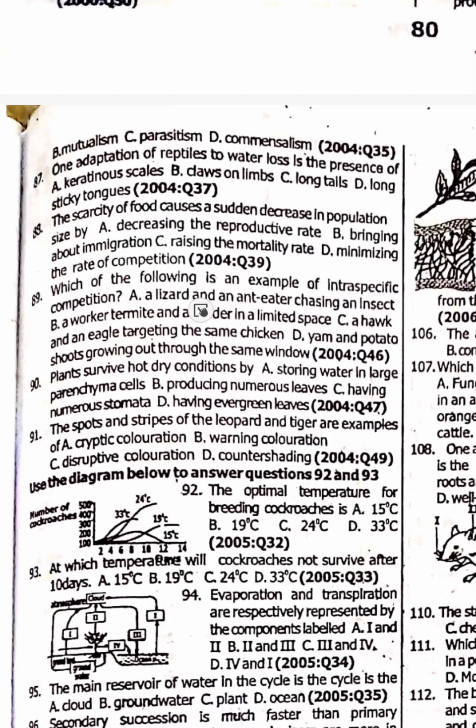89. Which of the following is an example of intra-specific competition? Intra means within the same population, meaning between dogs or between goats. 89 is a worker termite and a soldier in a limited space. Option B. 90. Plants survive hot dry condition by storing water in large parenchymal cell. 91. The spot and stripe of a leopard and tiger are example of disruptive coloration. Option C.